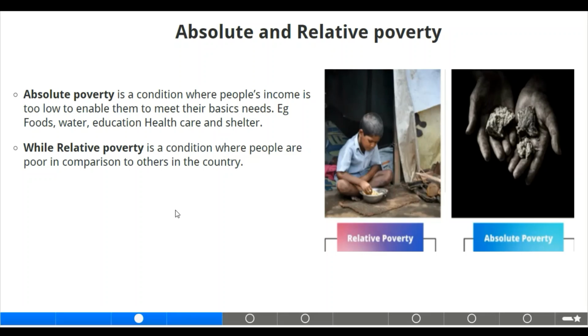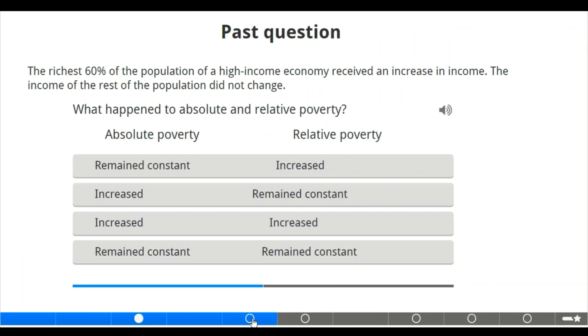Now we have relative poverty. That is a condition where people are poor in comparison to others in the world, in the country. That is the condition of having fewer resources than others in the same society. Now we have the picture differentiating relative poverty and absolute poverty. Now we move to the next slide.